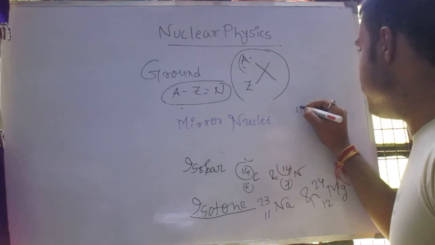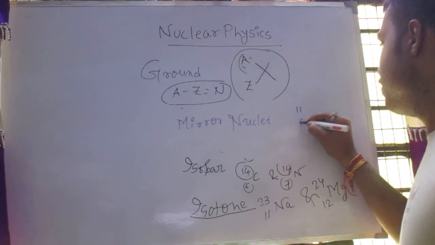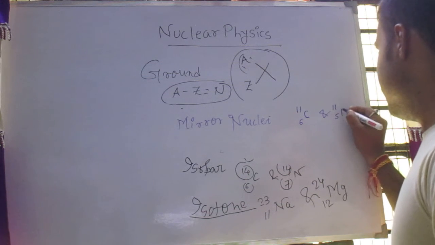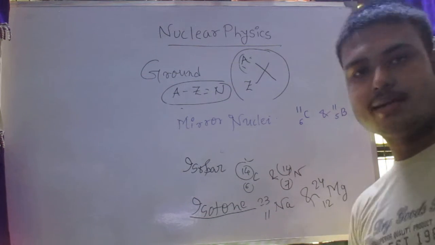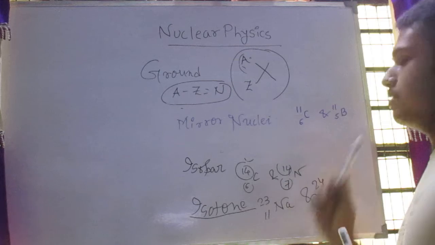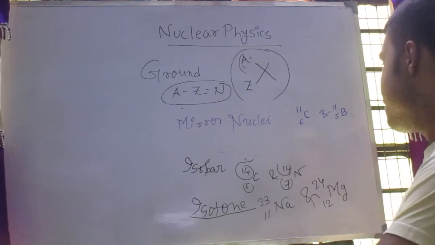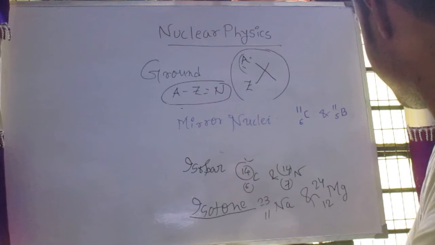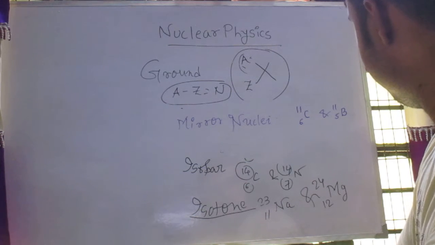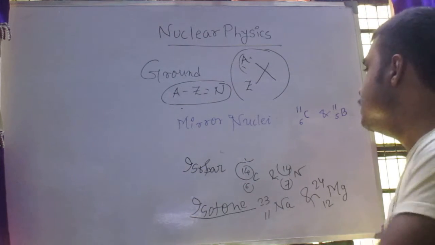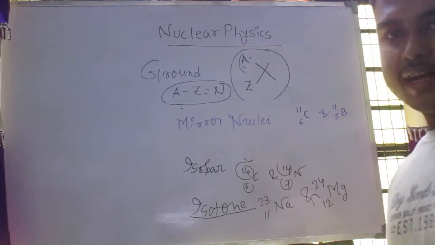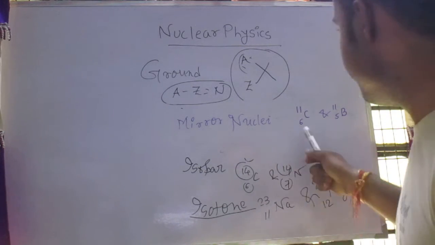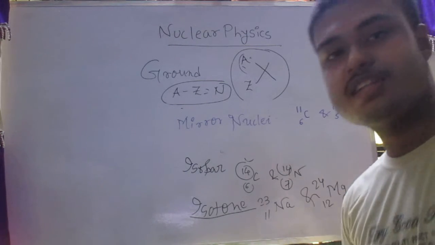So an isobaric pair of atoms whose mass numbers are same and the numbers of proton and neutron are interchangeable.